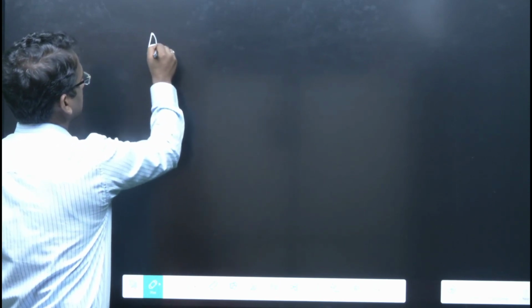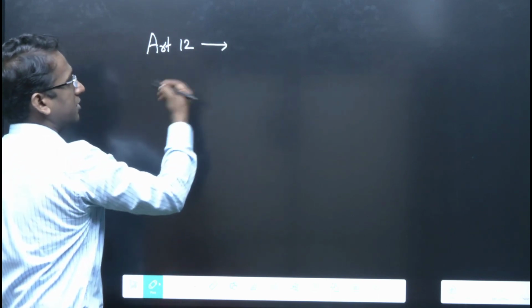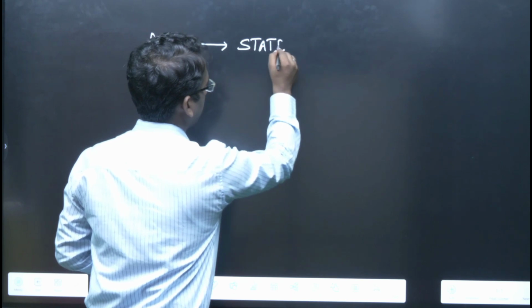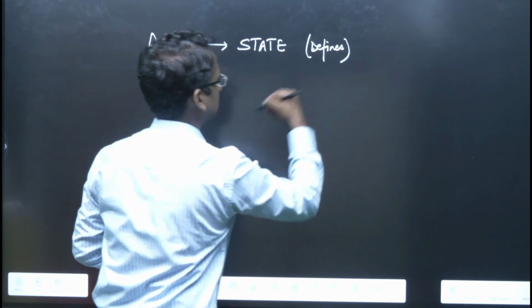Hello dear students, let us today talk about article number 12 of Indian Constitution. What is article number 12 and how does article number 12 define a state? See, when we talk about article 12 of Indian Constitution, it is this article which defines what is a state. Okay?